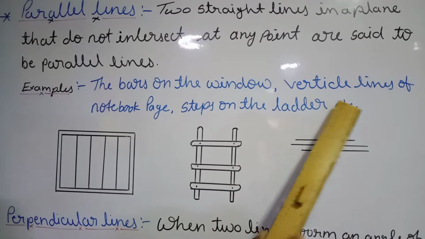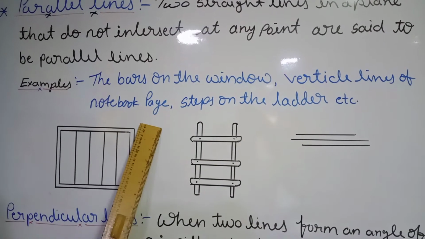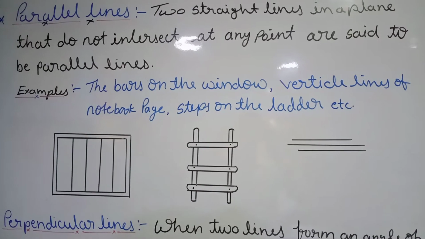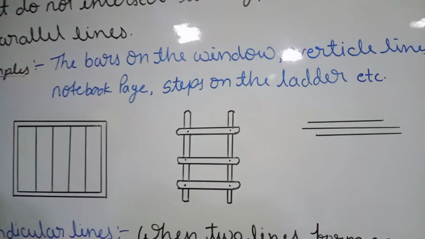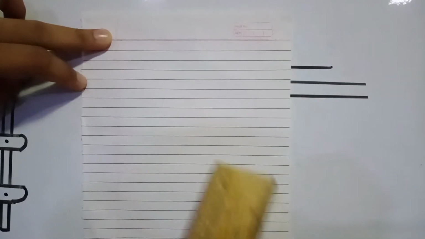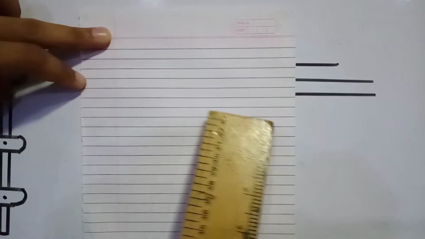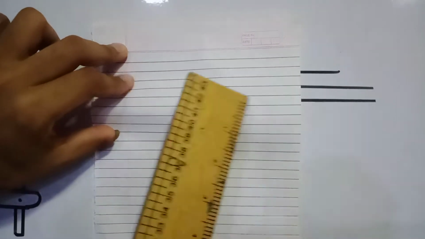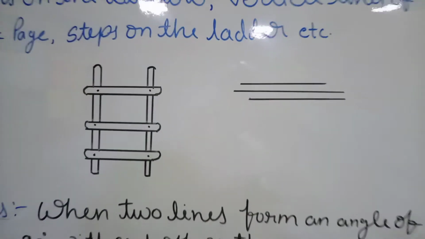Note the vertical lines of notebook pages. We have lines like this in the notebook, or you can see the vertical lines. We have a lot of lines, and these are all in the same plane. These lines are never going to intersect each other. So these are parallel lines.